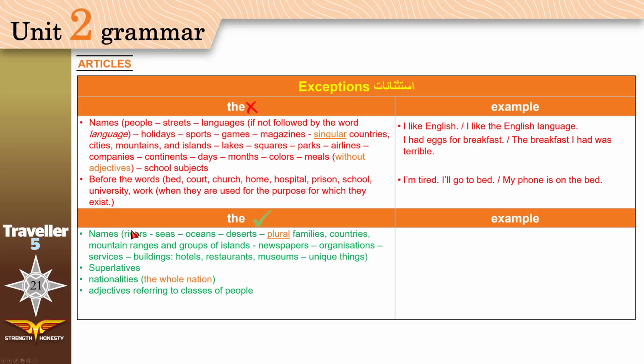The Amazon, the Nile, the Red Sea, the Atlantic Ocean. Deserts, like the Sahara desert. Plural families. What do we mean by this? Like Simpson. Simpson is a family name. We say the Simpsons will visit us tonight. The Simpsons, the Gandhis. Also, plural countries. In here, we have singular countries.